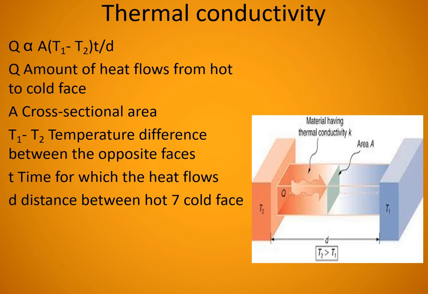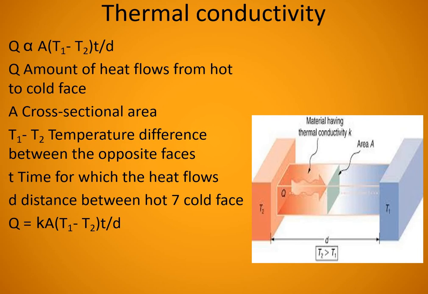So this (T1 minus T2) by D, what does it show? Variation of temperature with distance. That is known as temperature gradient. Initially also I told you, if any quantity varies with distance, that is known as gradient. Velocity gradient is there. Here (T1 minus T2) by D, we can call it temperature gradient. Sometimes in problems, instead of giving temperatures and thickness, they will give the temperature gradient. So you should know that it is given by (T1 minus T2) divided by D.